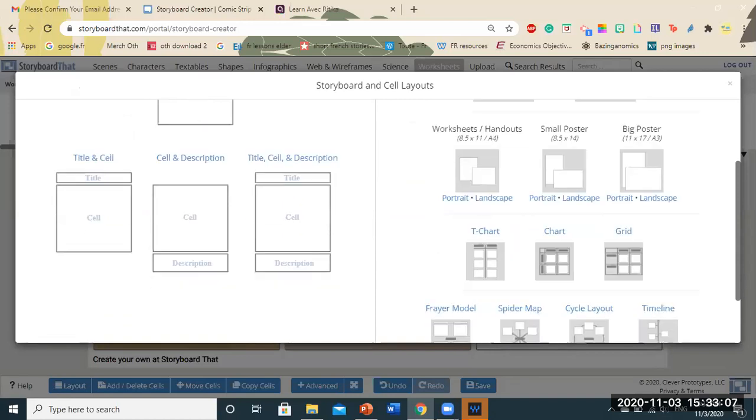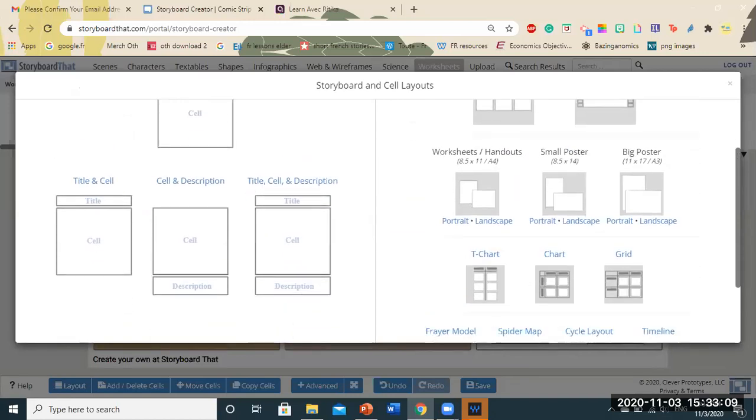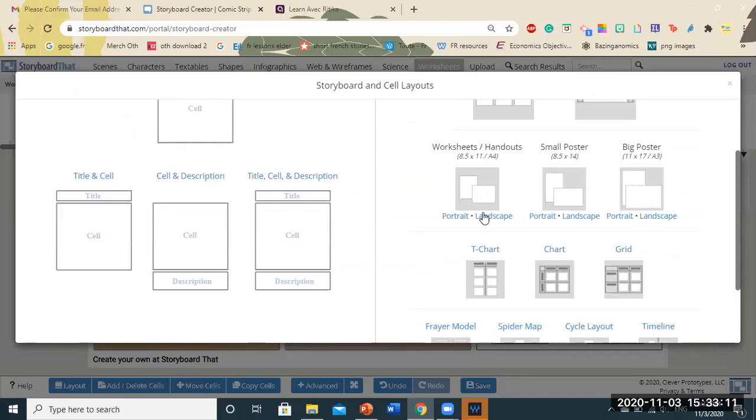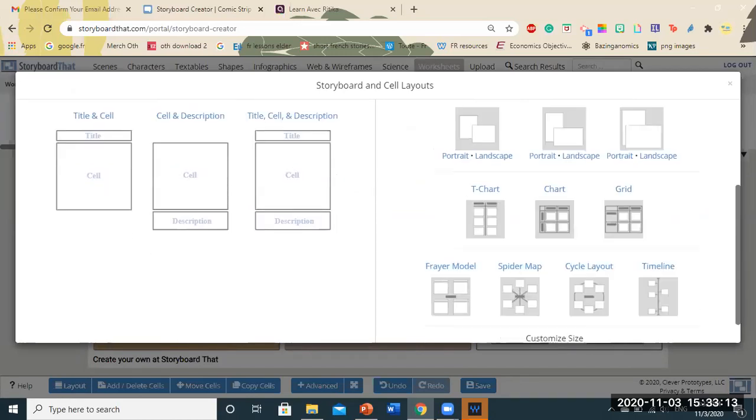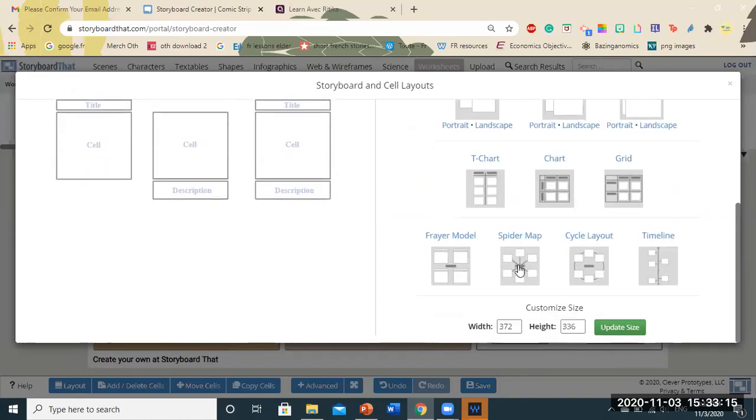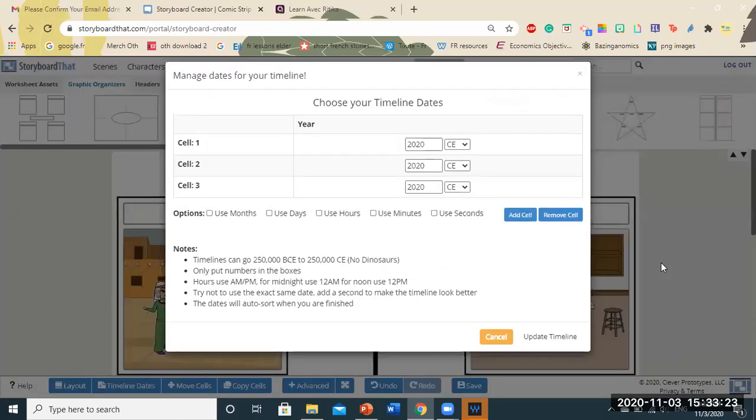Now coming to the layout, you can have a small poster, a big poster, a T chart, a grid, spider map, cycle layout, timeline. Timeline is very helpful for history teachers. They can create a timeline of that entire chapter and show it to them. So you can see, choose your timeline dates. So this is obviously I will have to change it. So I'm not going to show that here, but you all can change it as per whatever your timeline is.